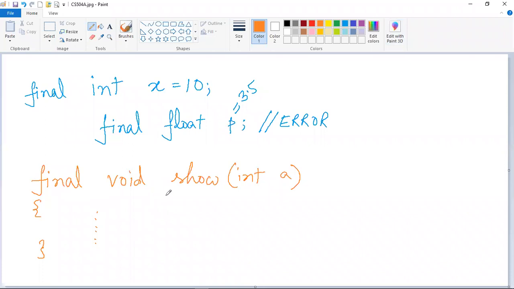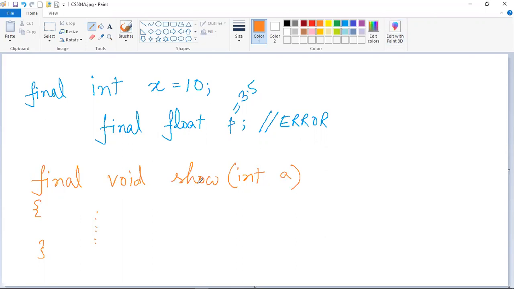Suppose this is an example method that has the final keyword before it. It has a return type void. It has a single parameter, which is an integer parameter, and there is some code written here. I have given dots because I don't want to show you these things. I just want to show you the use of the final keyword before this method. Now if this final keyword is placed before this method show, you cannot override this method.